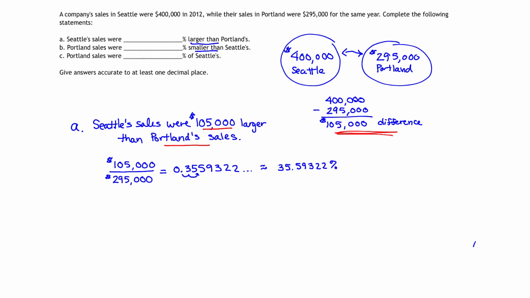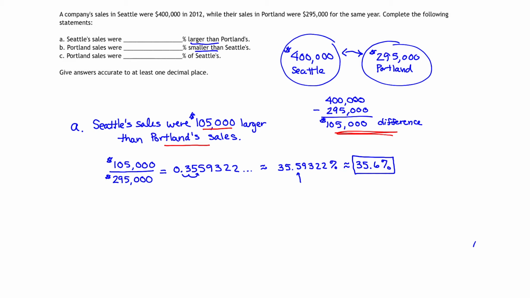And going one more step now and giving an answer accurate to at least one decimal place means we go to the 5, look one right. Since 9 is larger than 5, we're going to go ahead and round up. So that tells me that our percent should be 35.6%. We can make the statement that Seattle's sales were 35.6% larger than Portland's.